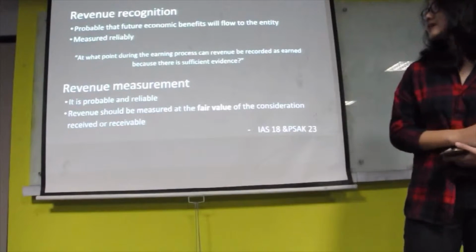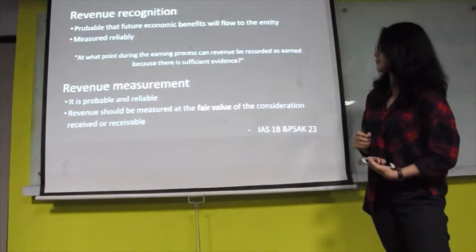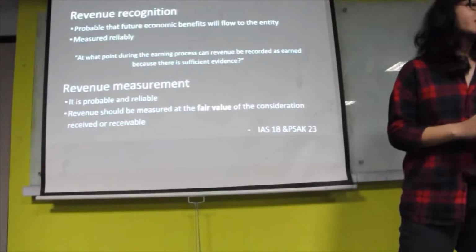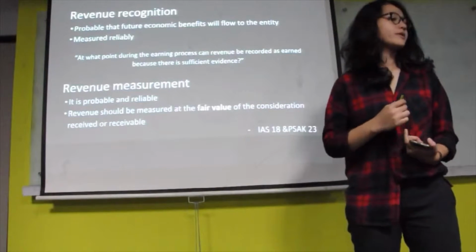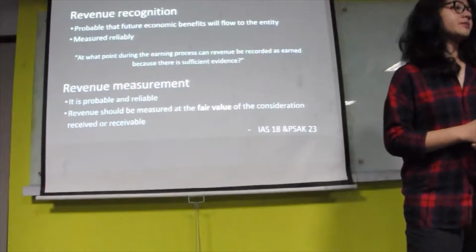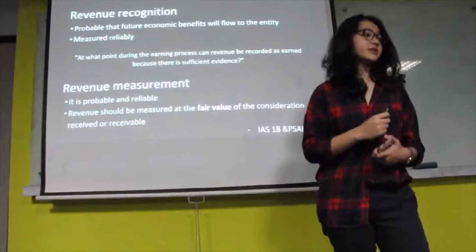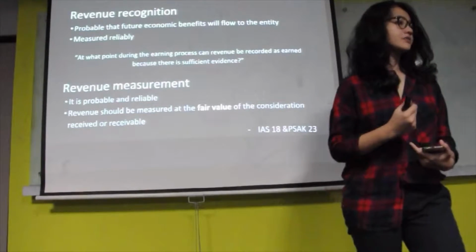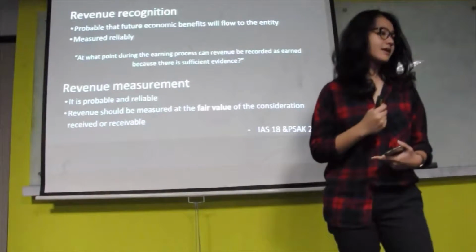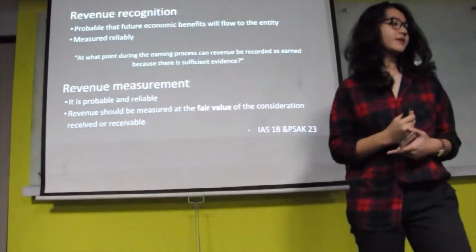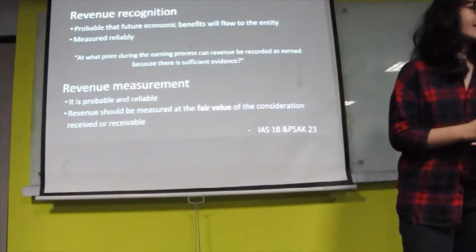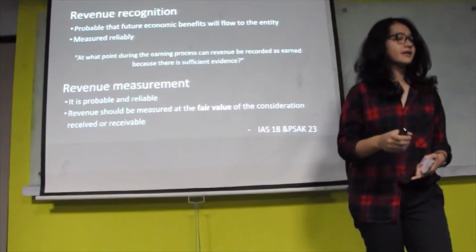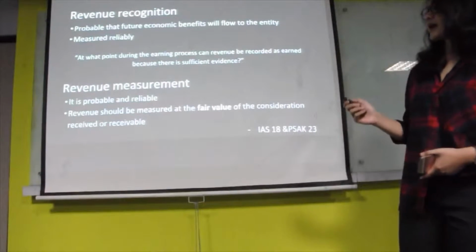But the question is, at what point during the earning process can revenue be recorded as earned? Revenue can be recorded as earned when there is sufficient evidence. For example, a contractor will record building construction revenue when there is a contract or penalties that explain that the construction of the building is more likely to happen than less likely to happen.